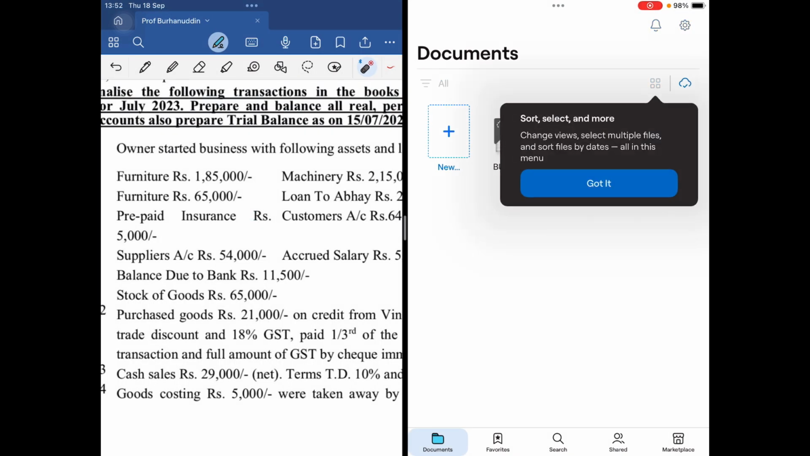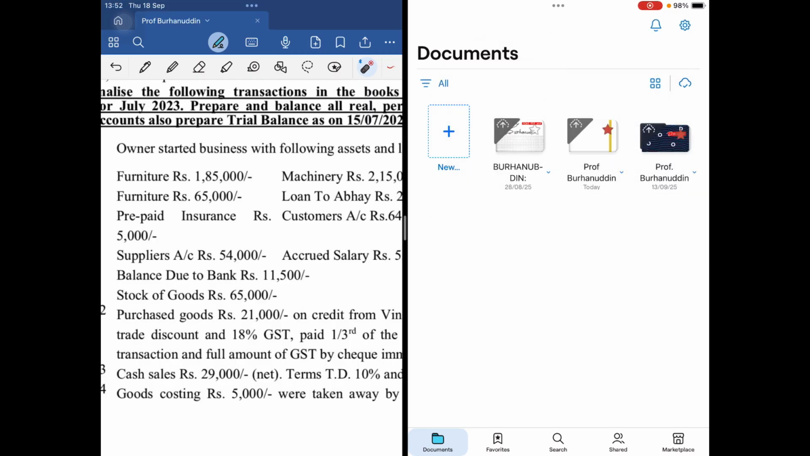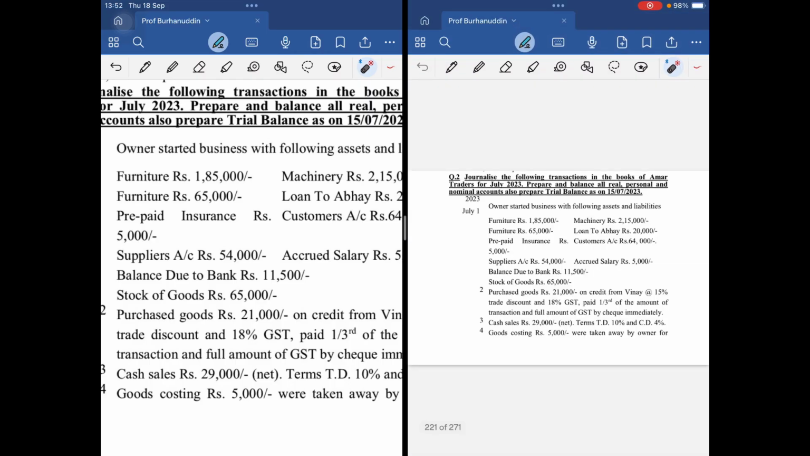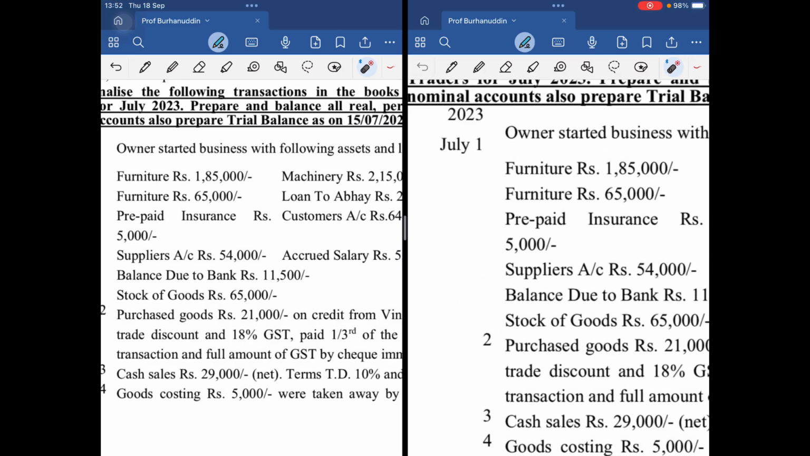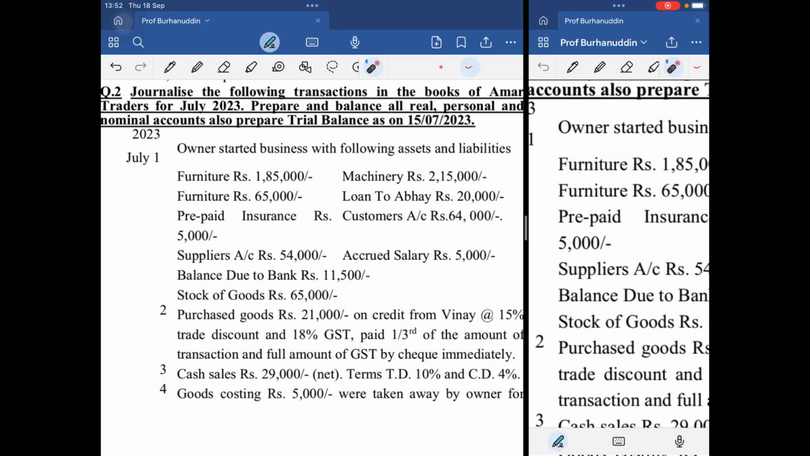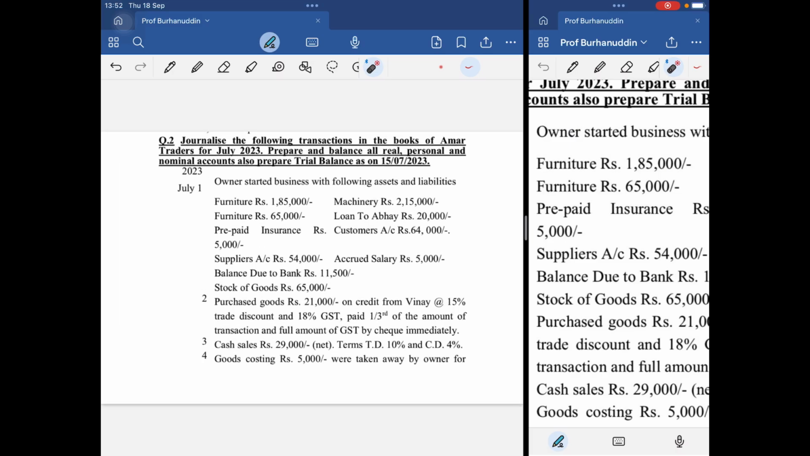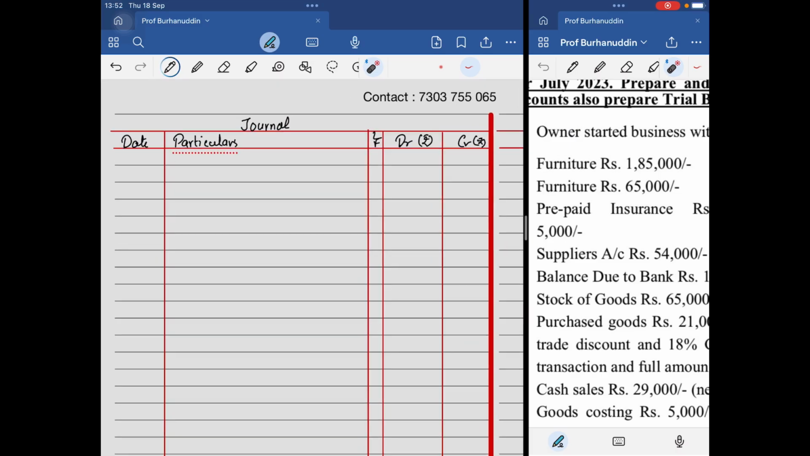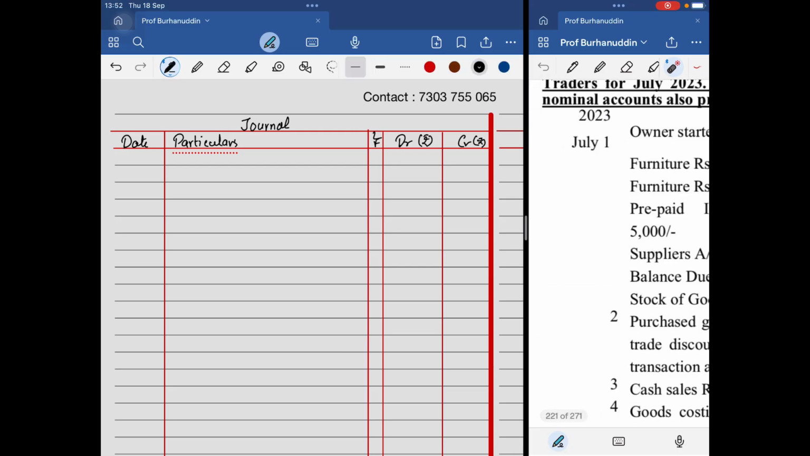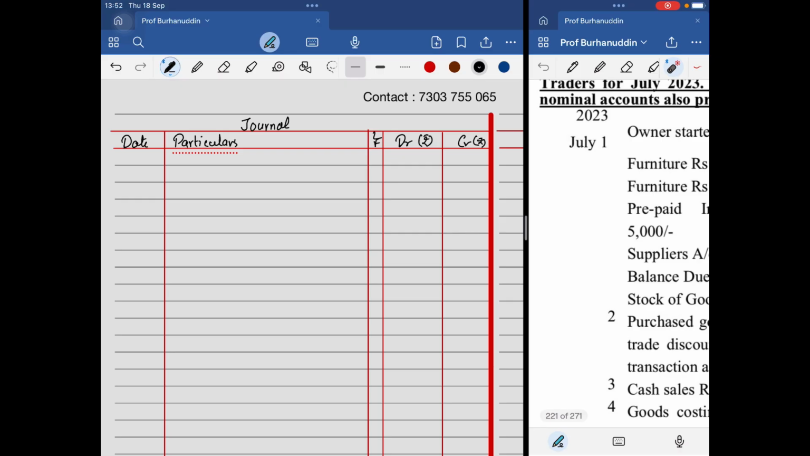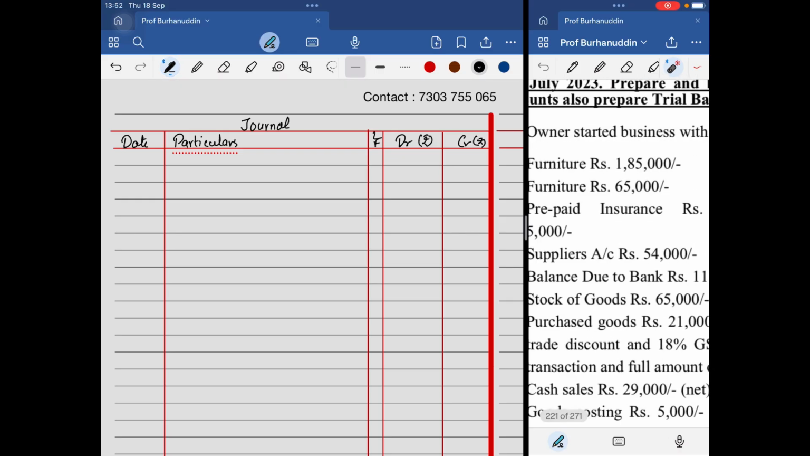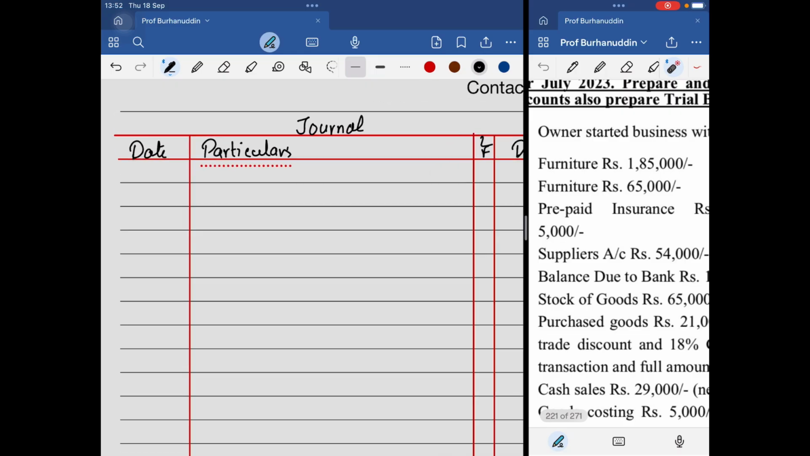Let's do it side by side. Got it. Let's get started. You'll have to help me out with the amounts. So let's do this. This is the journal. I always prepare the journal formats for you. They're telling me that we started the business with all these assets. First things first, you have to write the date. We'll write 1st of July 2023, the first day.